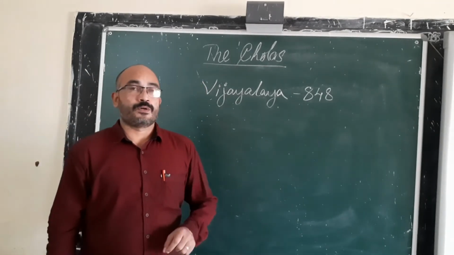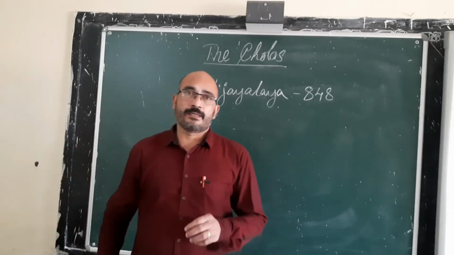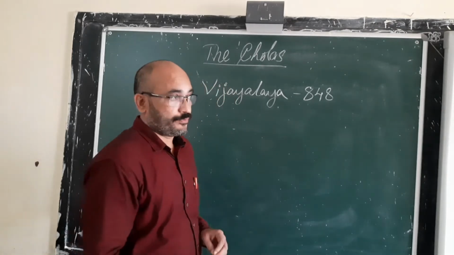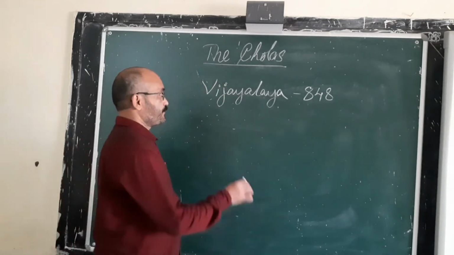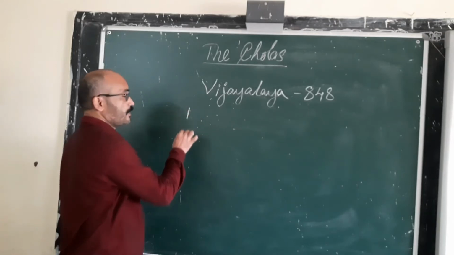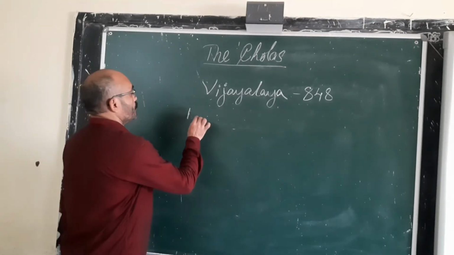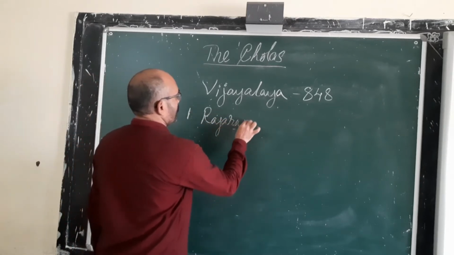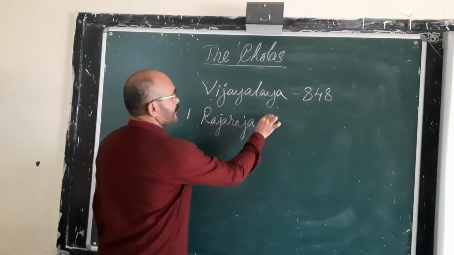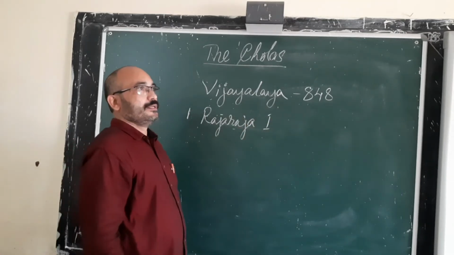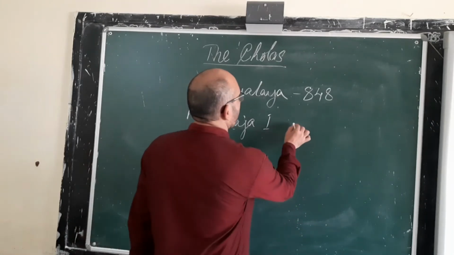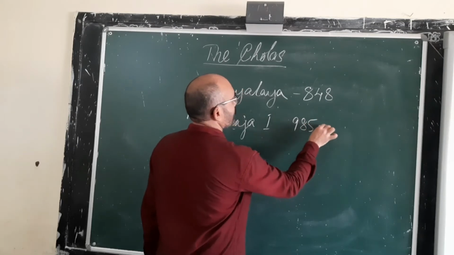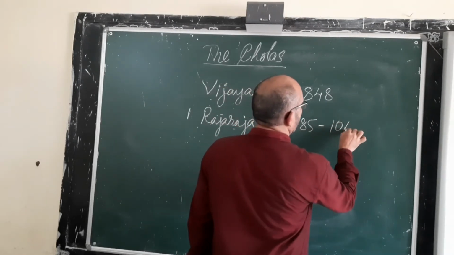Two of the most powerful warriors who raised the glory and prestige of the Chola Empire were Rajaraja I and Rajendra Chola. The first most powerful ruler of the Cholas was Rajaraja I, who ruled from 985 to 1014.